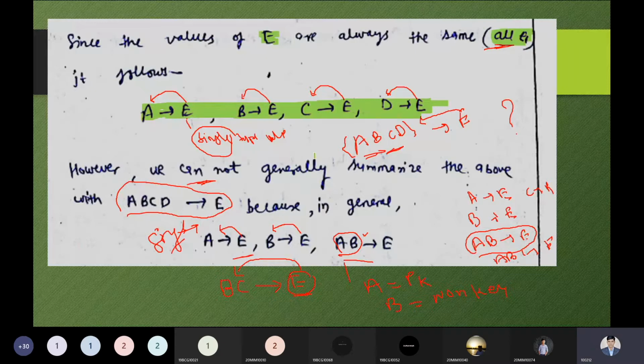Now, when talking about this point, we are observing everything going in the right direction. Is it true? If I'm using A, B, C, D, then is it possible that all the attributes A, B, C, D, except E, are the determinant of E, or E depends on A, B, C, D? Is it possible or not? Can anyone tell me?